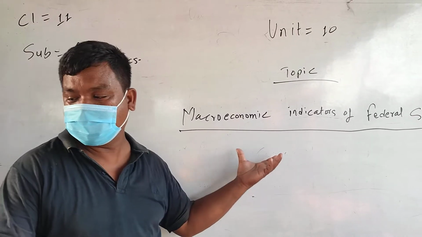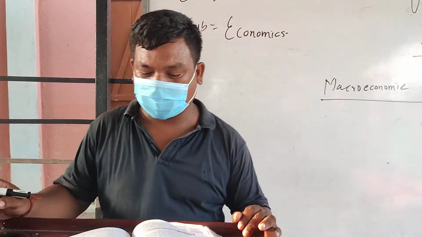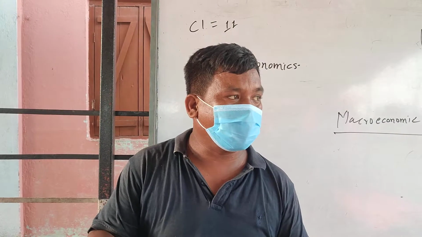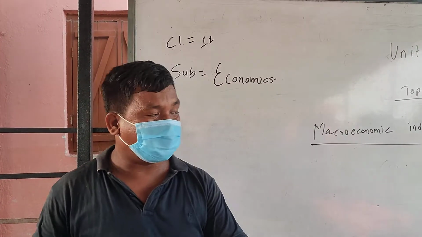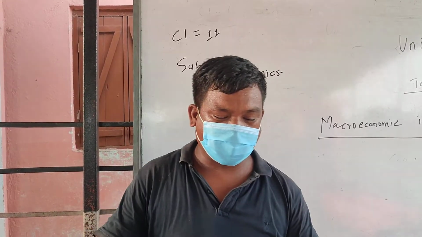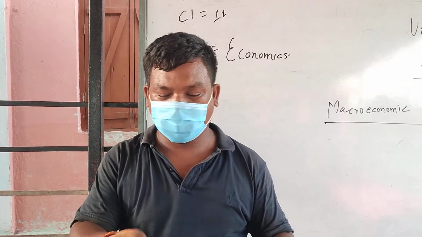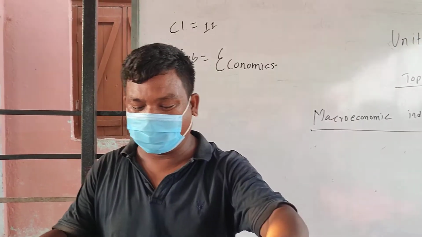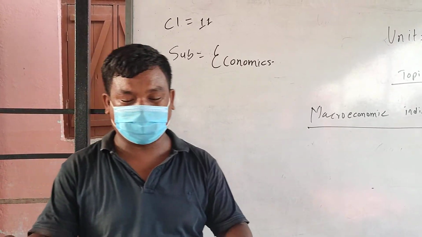Under these macroeconomic indicators we learn some sub points. Number 1, gross domestic product. Number 2, gross national product. Number 3, per capita income. Number 4, rate of inflation. Number 5, trade balance. Now, our first is gross domestic product.